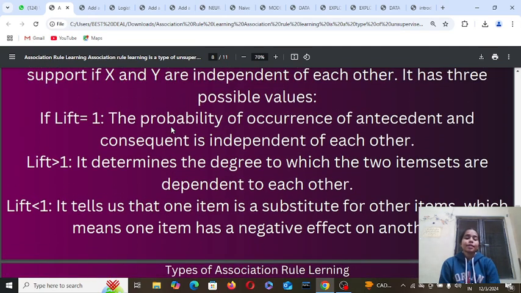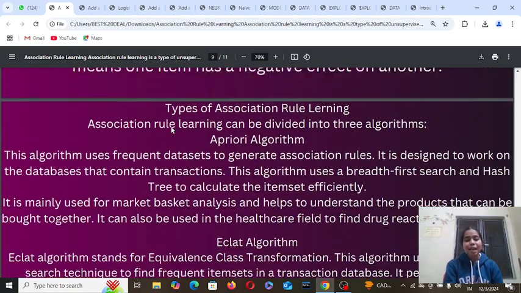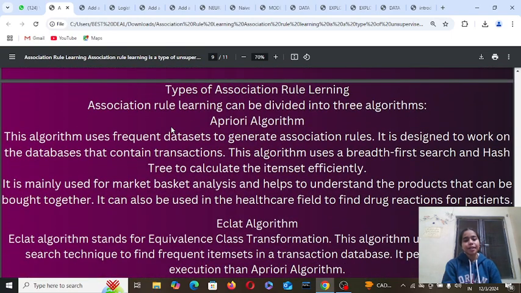If lift is greater than 1, it determines the degree to which the two itemsets are dependent on each other. If lift is smaller than 1, it tells us that one item is a substitute for the other, which means one item has a negative effect on the other.